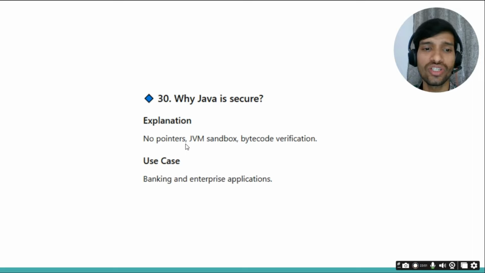And why is Java secure? Because as we know, there is no pointer in Java, and bytecode verification is done.